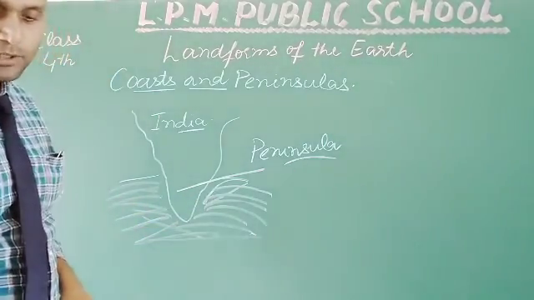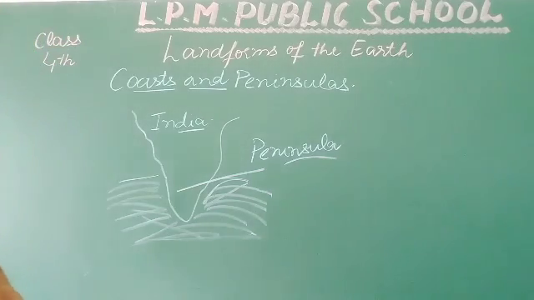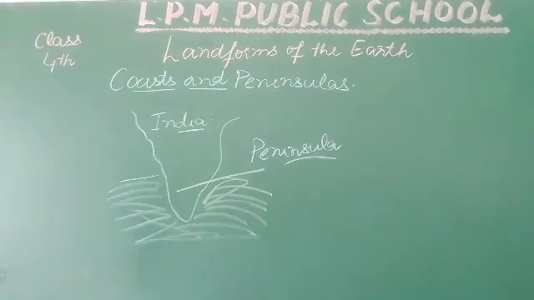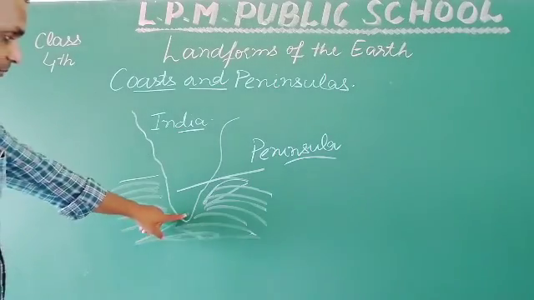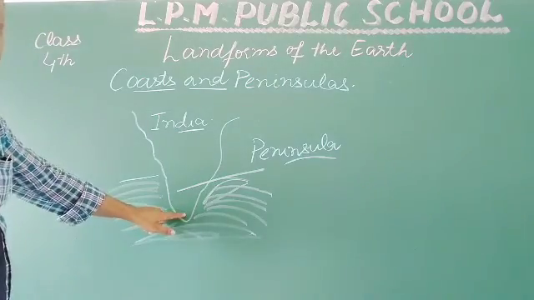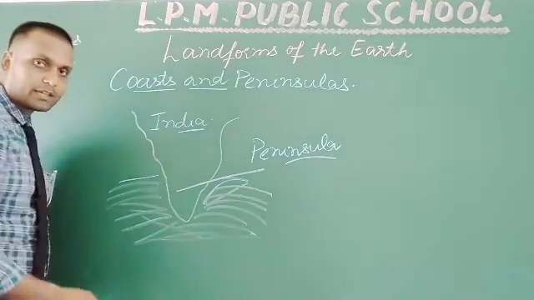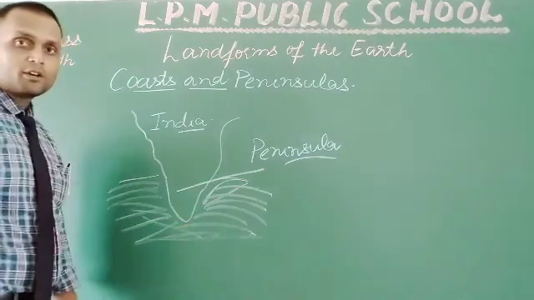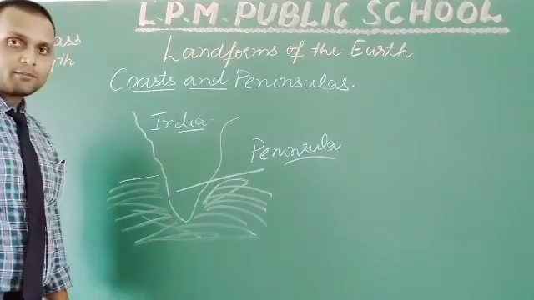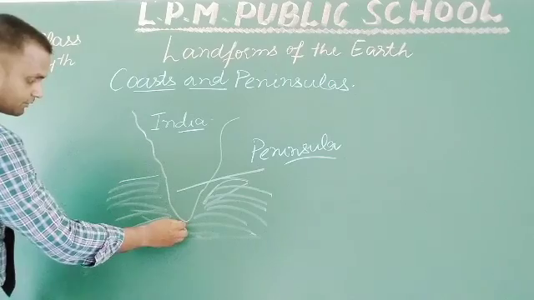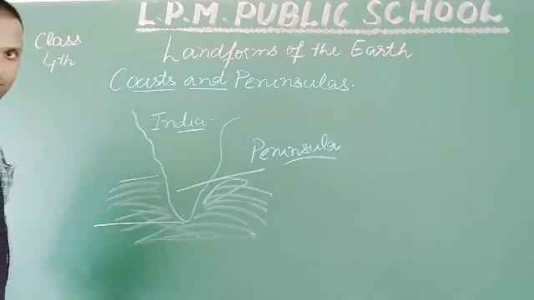And what next point is given: the pointed tip of a peninsula or a point of land that juts into the sea is called a cape. जो नुकीला भाग, किसी लैंड का पॉइंटेड टिप जो है वो समुद्र में मिला हुआ होता है, so that part is called cape. Okay, what is it called? Cape.